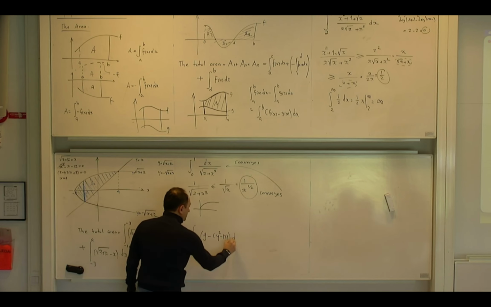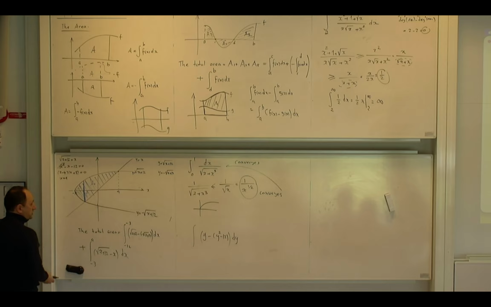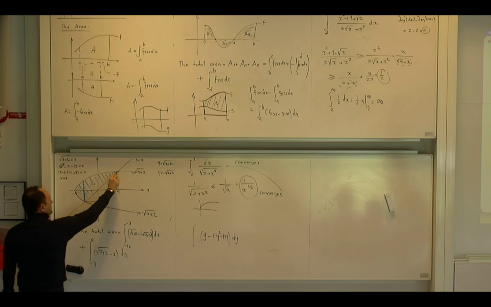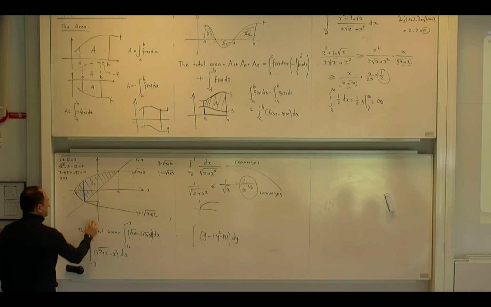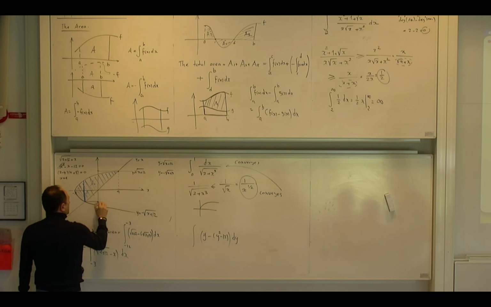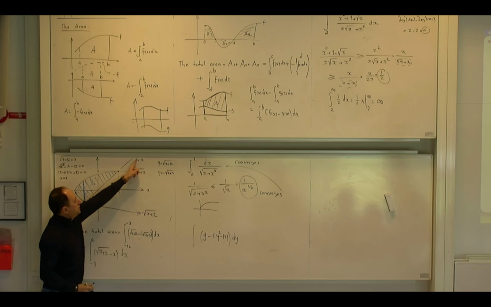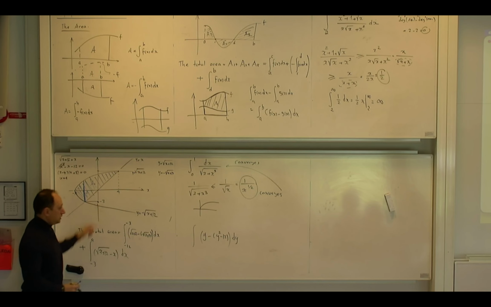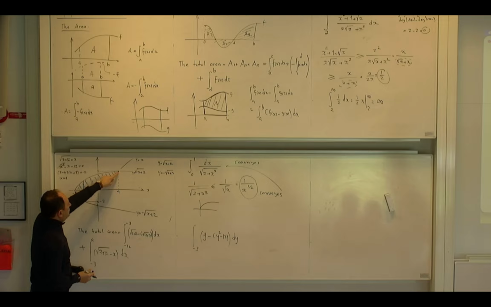And then of course I have to write dy instead of dx. But I have to find my y limits. The lowest y limit is here. The highest y limit is here. So what is the lowest y limit? We already found that this is minus 3. So it is also minus 3. Yes? Because it is on this line. If x is minus 3, y is also minus 3. So it goes from minus 3. What is the highest point? x is 4 and y should also be 4.